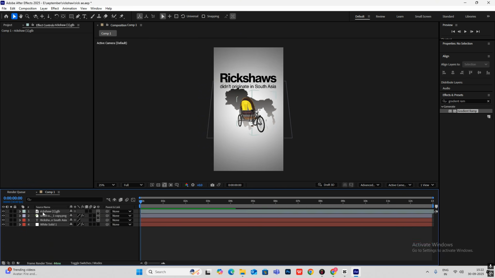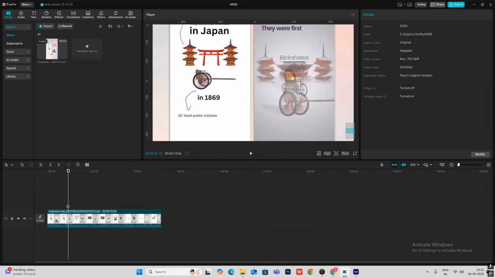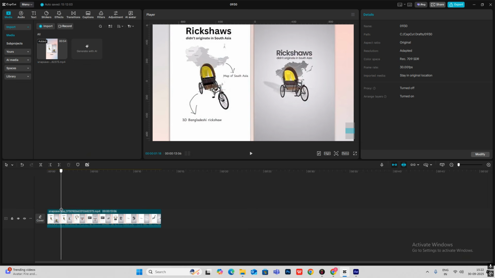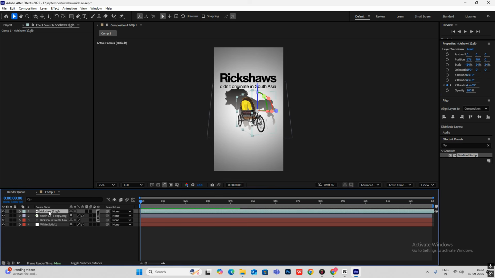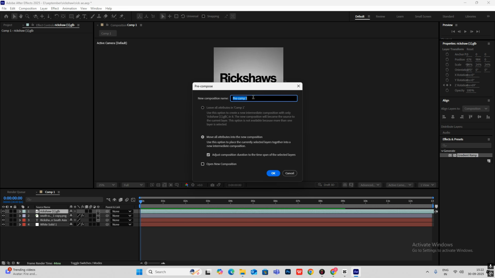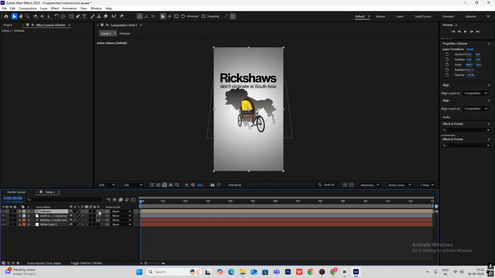And now I think there is no other animation in the first frame, only camera movement. So what we are going to do is select this rickshaw, hit Ctrl Shift C, and let's write here rickshaw and save it as a pre-composed layer. Let's make it 3D.